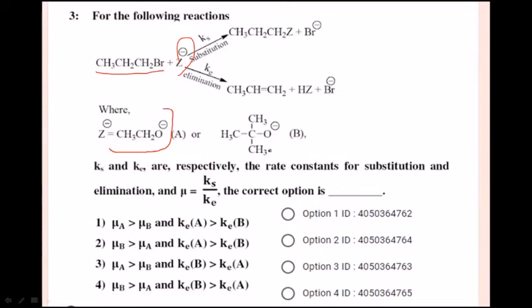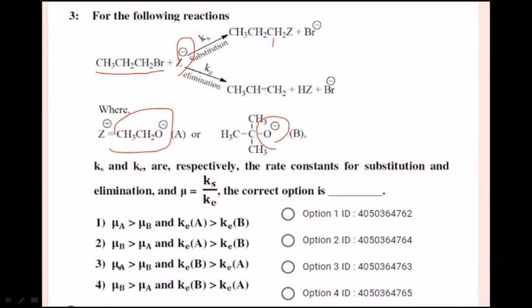These two are bases. So when I take sodium ethoxide, which is more favorable? Yes, students, sodium ethoxide favors substitution reaction. When I take sodium tertiary butoxide, it favors elimination reaction, because this tertiary butoxide is not going to undergo substitution. It is not favorable. Tertiary butoxide always undergoes elimination reaction.